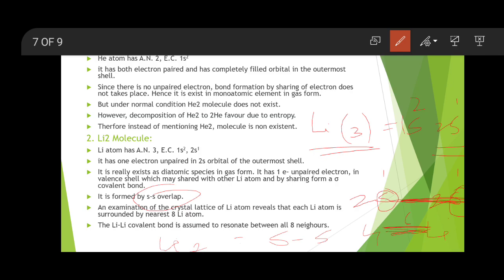An examination of the crystal, that is, the X-ray crystallography study of lithium, reveals that a lithium atom is surrounded by 8 other lithium atoms, and therefore it has coordination number 8. Therefore the covalent bond between two lithium atoms is assumed to be resonant. This can be understood with the help of the resonating structure of lithium. So this is how a lithium molecule is formed.